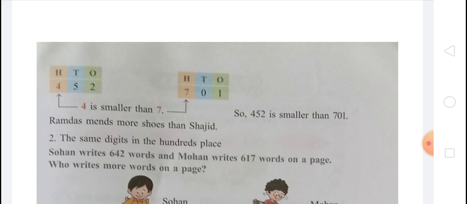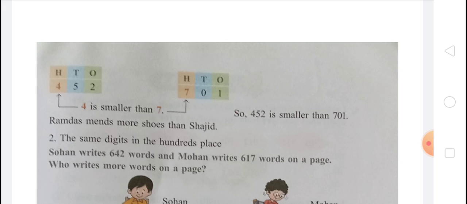And in 701, 1 is on the ones place, 0 is on the tens place, and 7 is on the hundreds place. So when we compare the hundreds place, that is 4 and 7. In 452 on the hundreds place there is 4, and in 701 on the hundreds place there is 7.